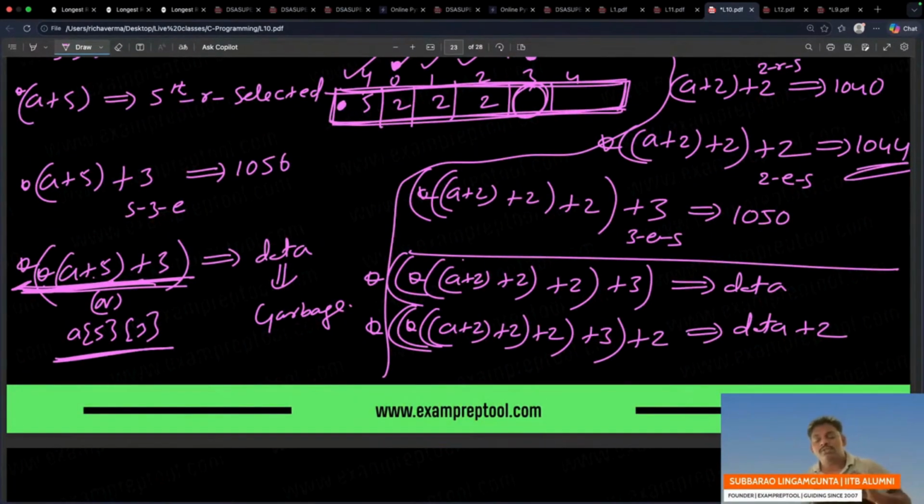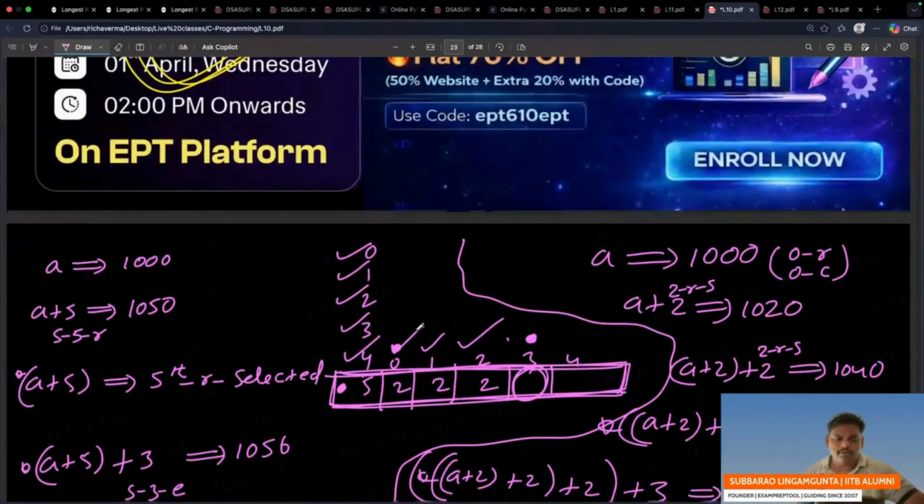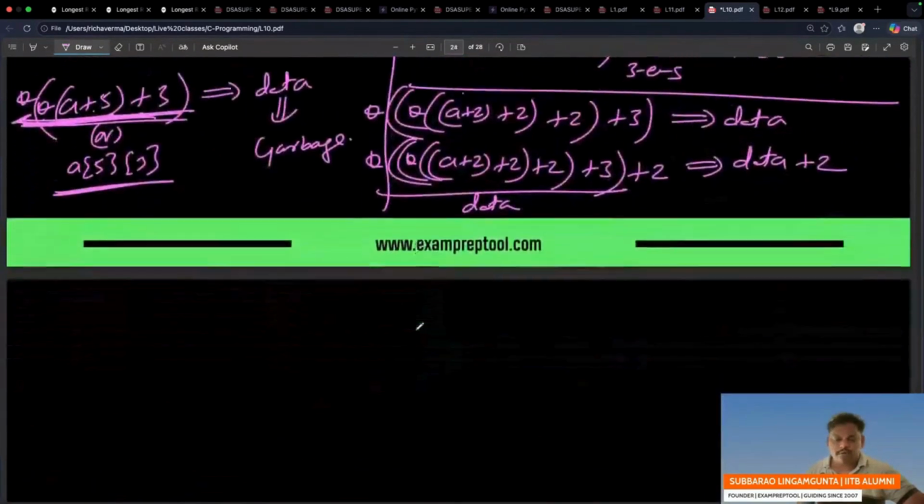After 2 stars you already got the data, so just add plus 2. If it is garbage, suppose nothing was kept, then it will be garbage plus 2, whatever it is. After 2 stars, plus 2 on data: 10 plus 2 is 12, 10 plus 5 is 15, right? I am feeling everyone got it.